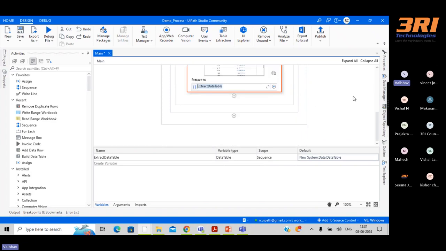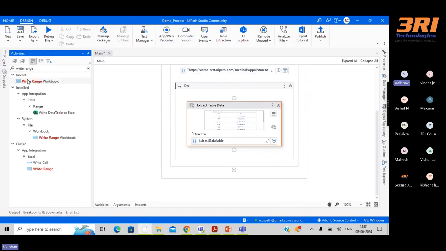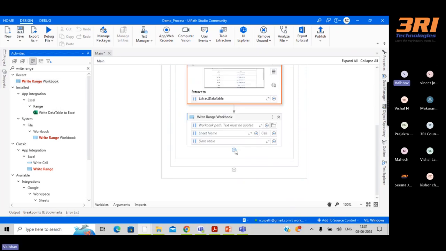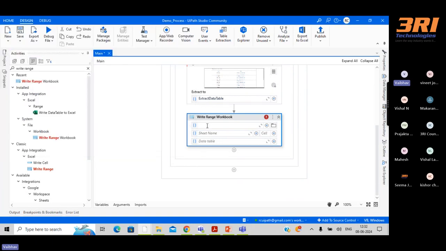Now the next thing, for example, we have to write this data into Excel. So we can use this Write Range Workbook activity. Go here. It is asking for the file name. Suppose we have the file already created, I will go and select the file. But I don't even have the file created, so just give the file name like patient.